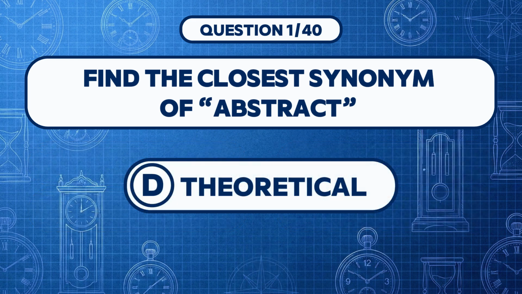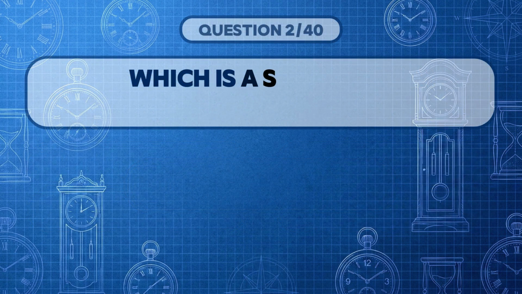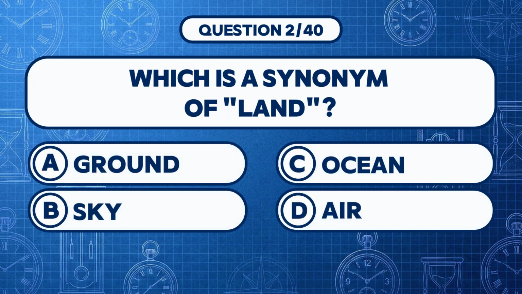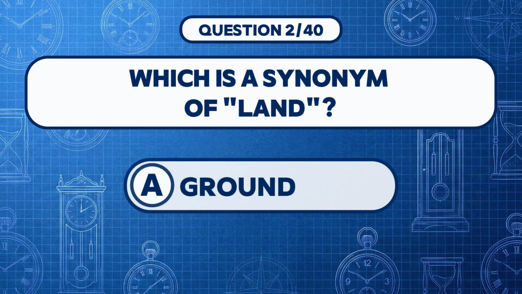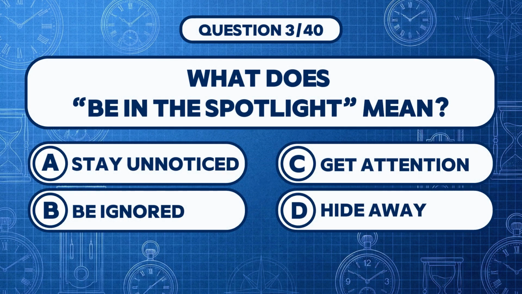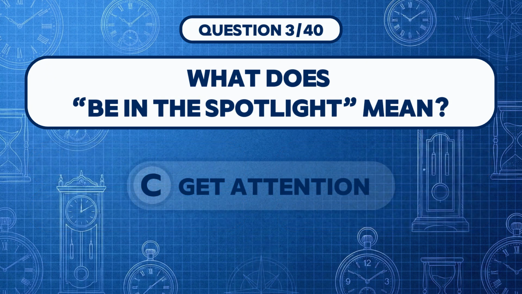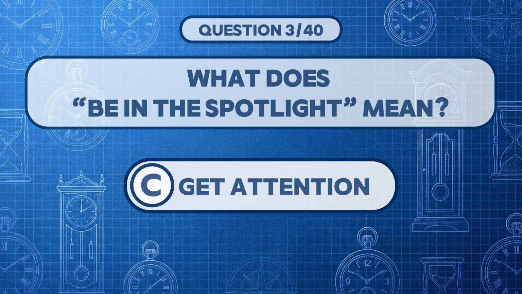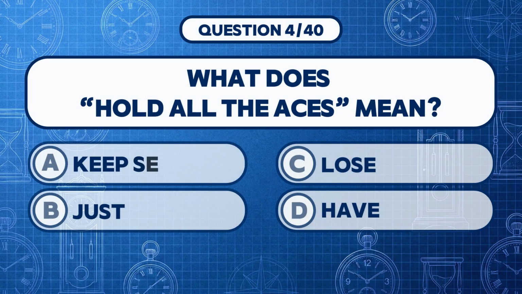Answer D, theoretical. Which is a synonym of land? Answer A, ground. What does be in the spotlight mean? Answer C, get attention.